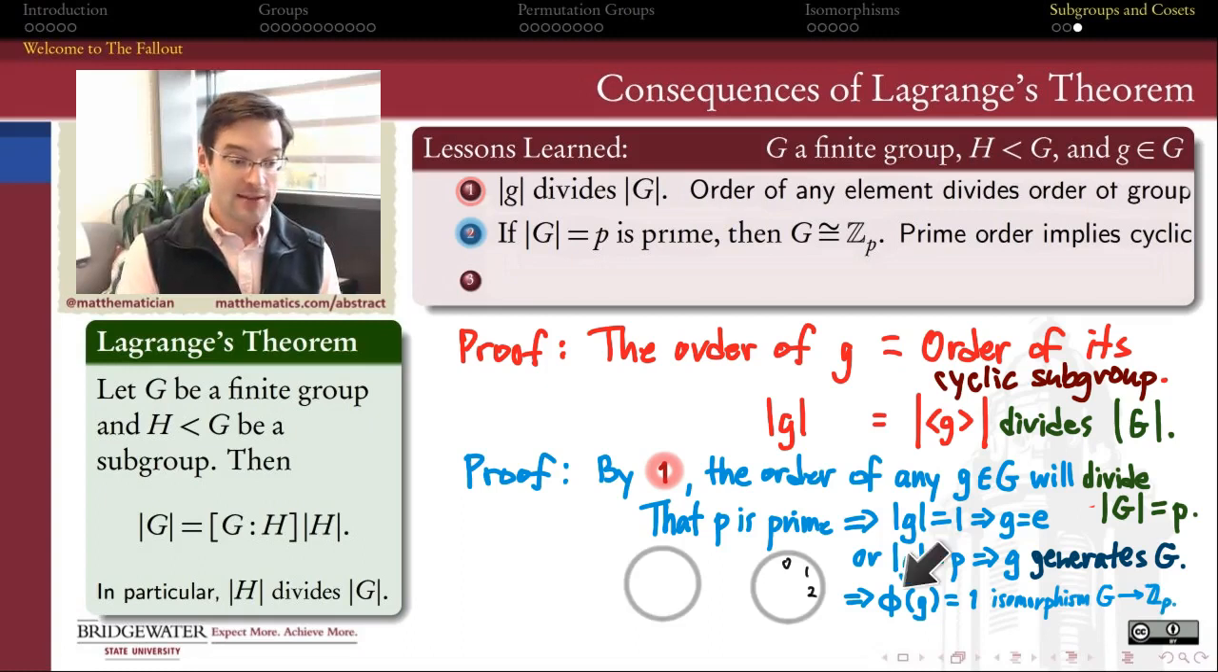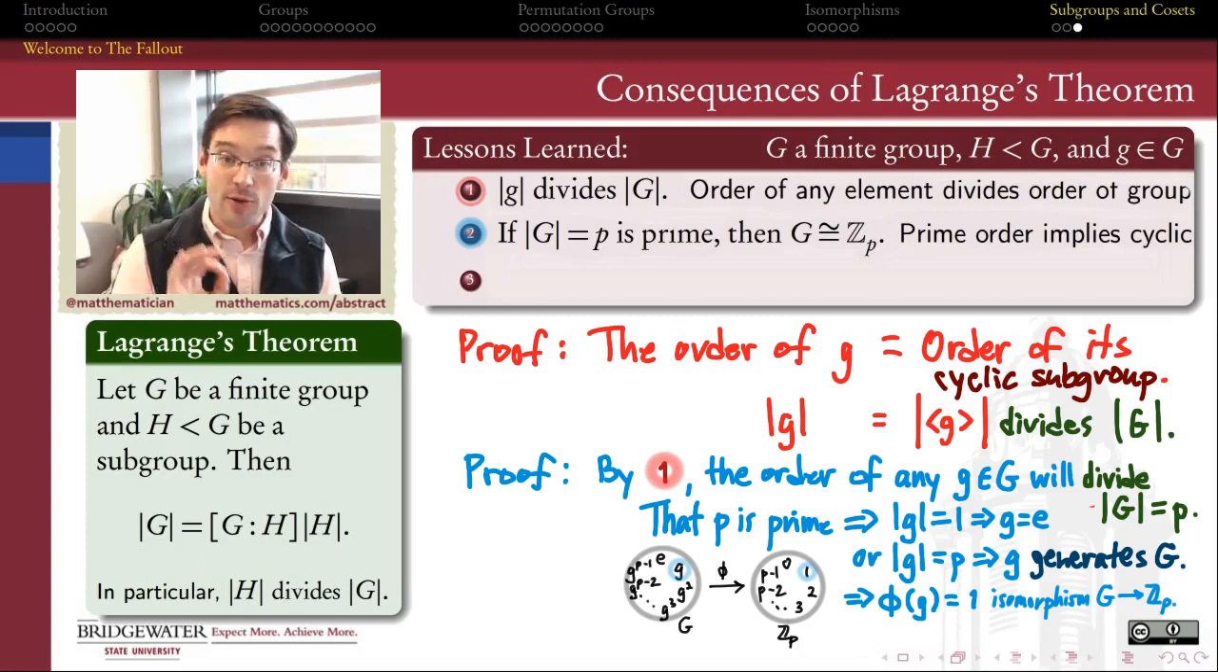And therefore, it's isomorphic to Z mod p via the isomorphism that sends that generator to the number 1. In other words, we can arrange all the elements of my group around a clock face that has p elements in it, and the isomorphism sends g at the 1 o'clock position to the element 1 in Z mod p.